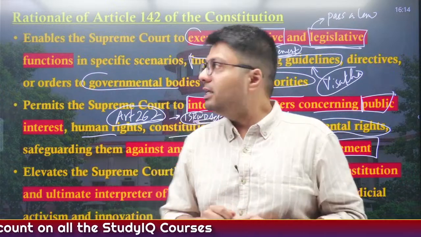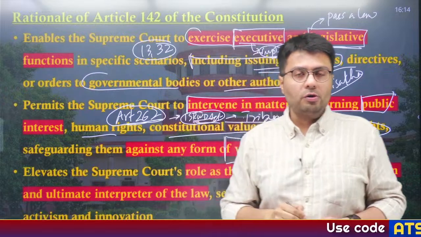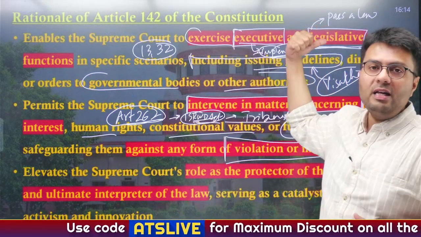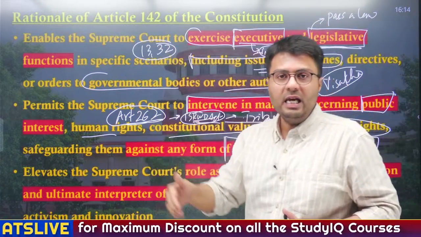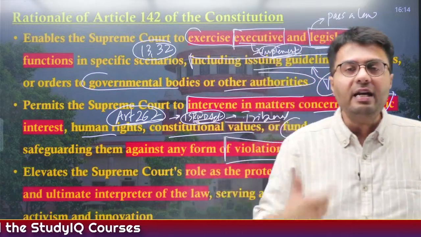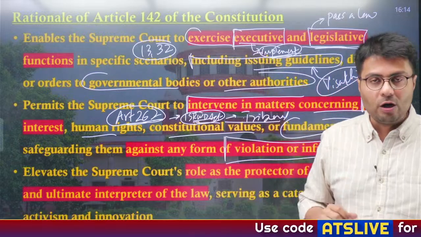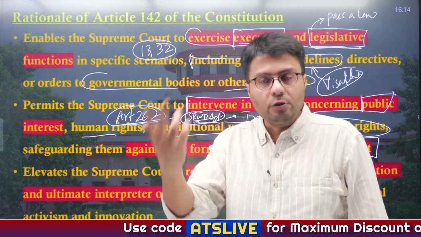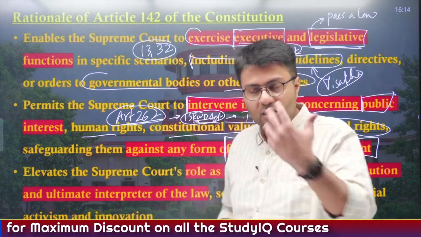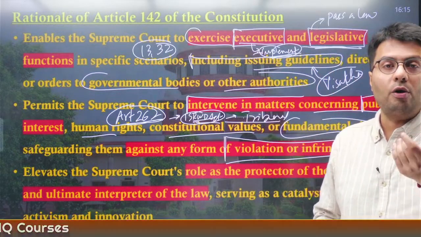Supreme Court of India, under Article 13 and Article 32, is essentially the protector of the Constitution. It has the power to conduct judicial review. So whenever any law passed by the legislature, or any act done by the executive, violates the fundamental rights of the land, Supreme Court can actually review that particular law. And in many cases when the law violates the fundamental rights, Supreme Court makes this law unconstitutional and void. So this gives the Supreme Court the role of a guarantor or protector of the Constitution.